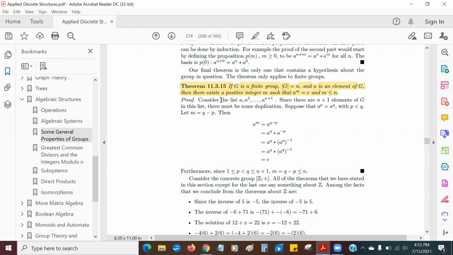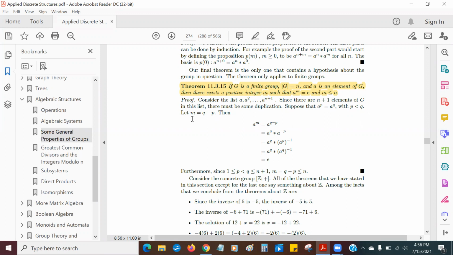So let's see if we can prove it. So let's just look at this list: a, a squared, up to a to the n plus 1. Now there's n plus 1 elements of G on this list, but G only has n elements, so there's got to be some duplication here. There's got to be at least two of these that are equal to each other. So let's say a to the p equals a to the q, where p is less than q, and they're somewhere in this list.